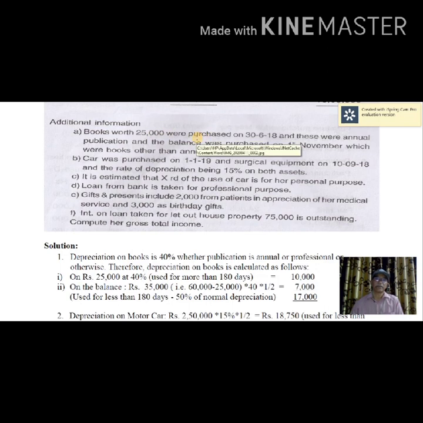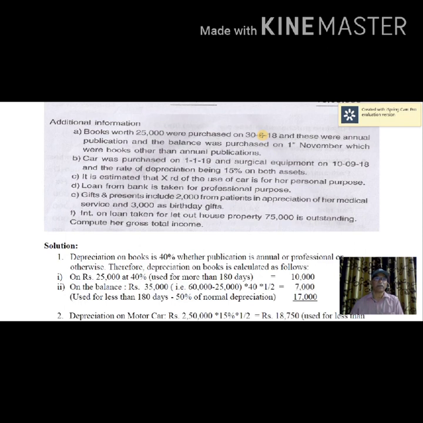How do you ascertain this? Just consider 30th June 2018 to 31st March 2019. If you calculate the number of days in between, that will be definitely more than 180 days. So, normal depreciation should be charged here. If the number of days is less than 180 days, then 50% of normal depreciation should be charged.